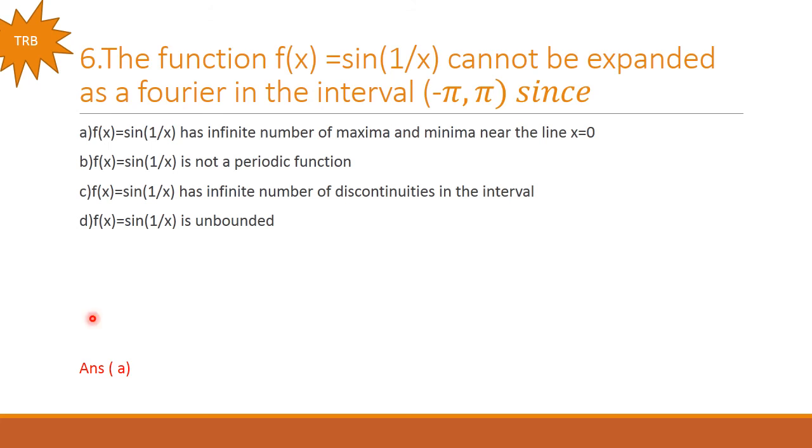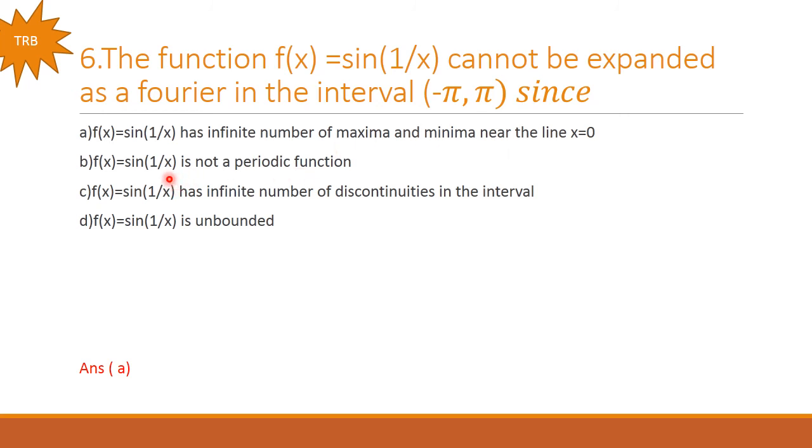So the next problem. The function f of x equal to sine 1 by x cannot be expanded as Fourier series in the interval minus pi to pi since. So we have to check these four options. So among these four options, option A is the correct answer, because sine 1 by x, if you substitute x equal to 0, you will be getting infinity. So it has infinite number of maxima and minima near x equal to 0.